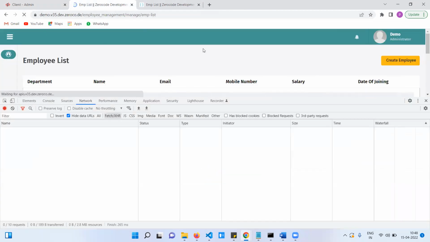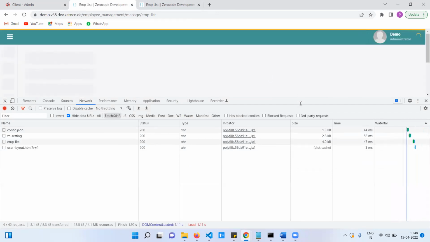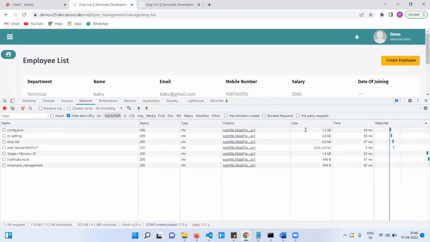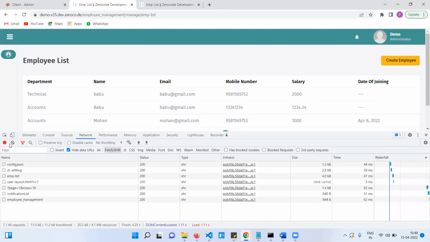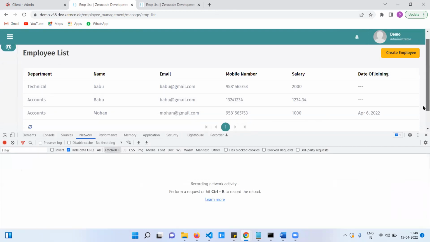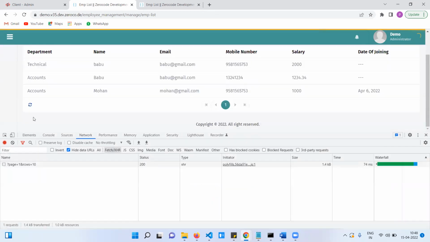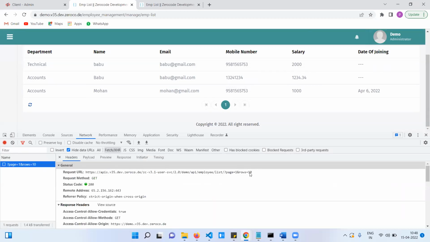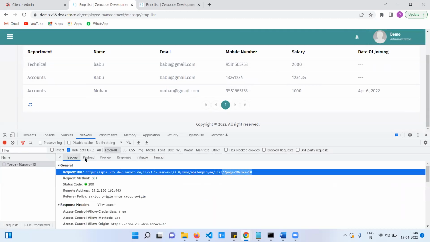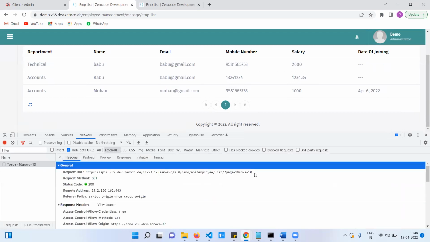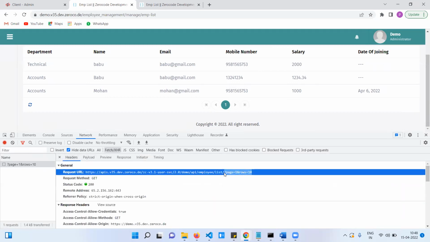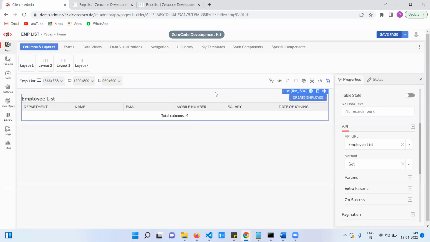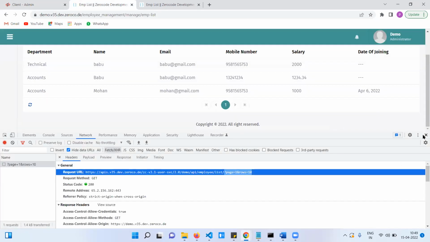Okay, now data is coming. I will show you how you are sending data. See, here those data are appended, not here. That's the only difference. Okay, fine. Anything else?